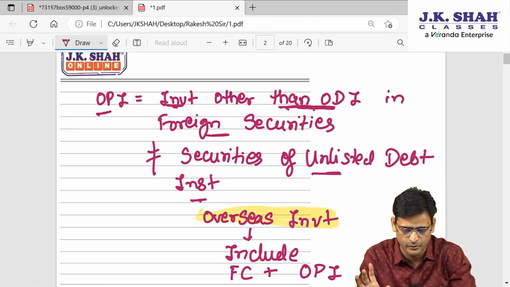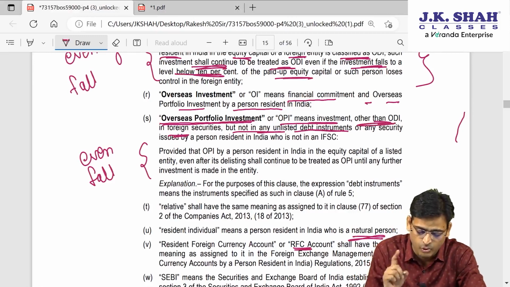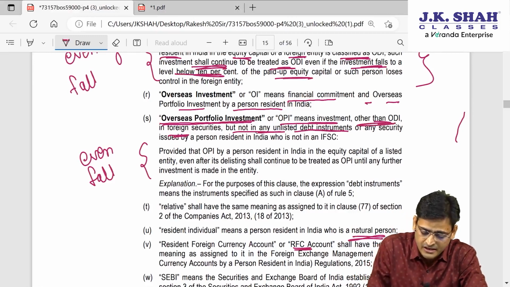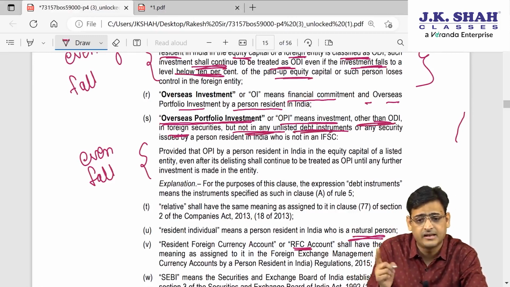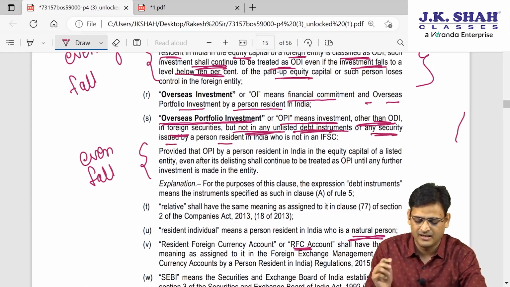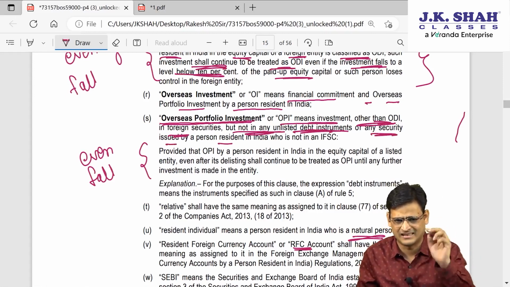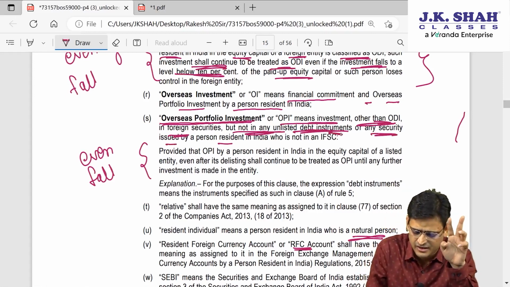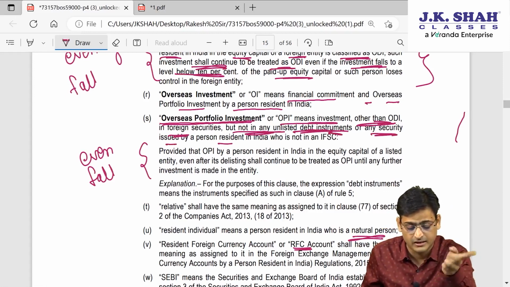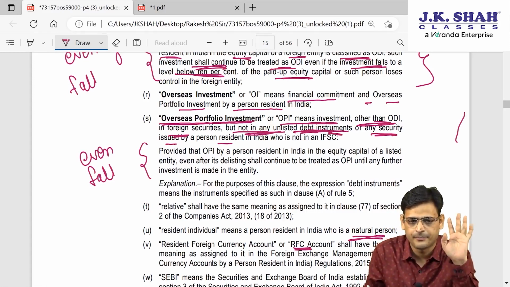Clear? Overseas portfolio investment means an investment other than ODI in foreign security, but it does not include unlisted debt instrument or any securities by PRI. In some time I will teach you about IFSC, you will understand this last line, but right now just read till here.